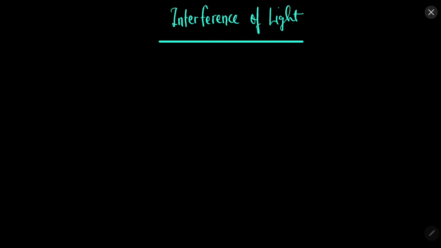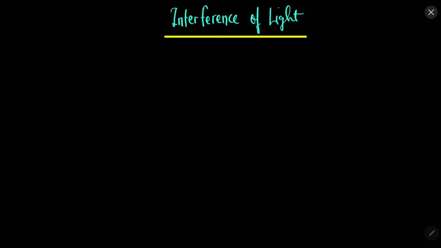So interference of light. What is interference of light? Let's say we have multiple light waves, then it can happen that all these light waves interfere or interact with each other to produce some other resultant light wave.